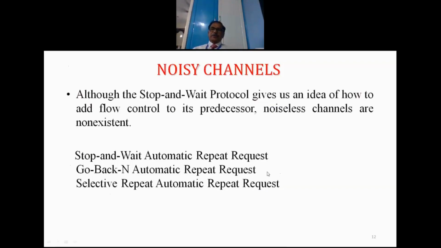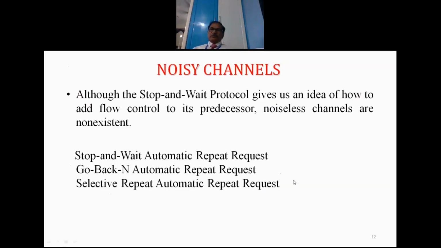Suppose in this case, that is the second method, the frame number 3 is not received correctly at the receiver side. Then the receiver will reject all subsequent frames also, from frame number 3 onwards. So it will send a negative acknowledgement for frame 3 and all other subsequent frames will be discarded. So go back, from 3 onwards, go back. I don't want them. That is the meaning of this go back N.